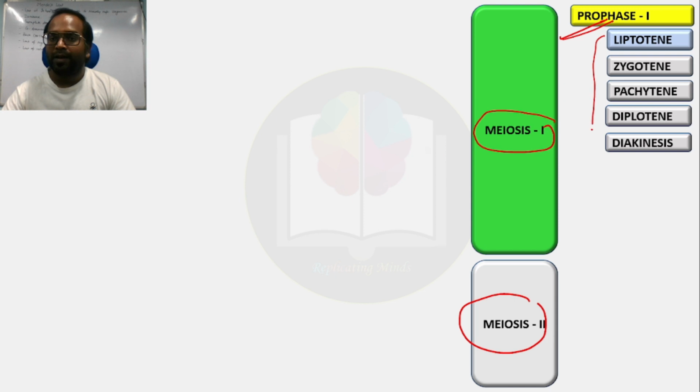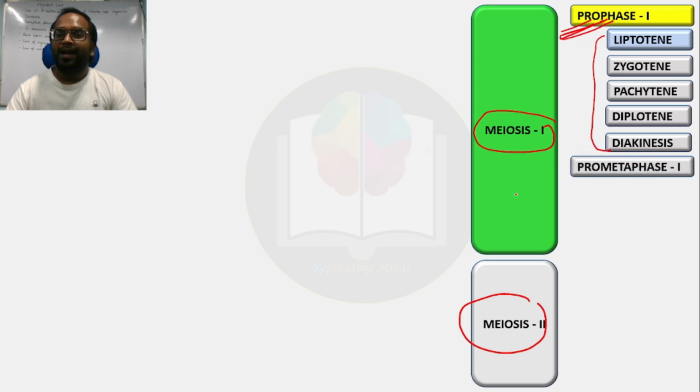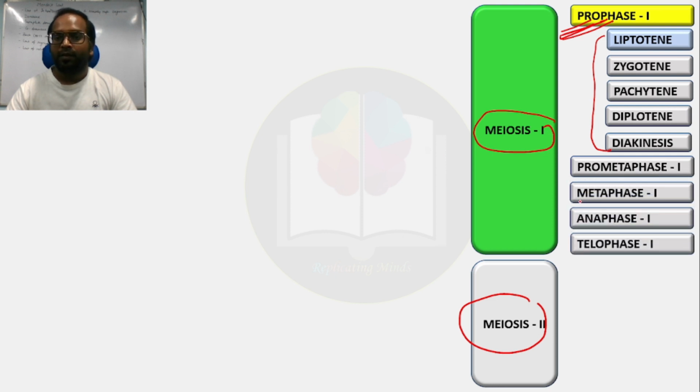When all these 5 steps are completed, prophase 1 completes, and the cell enters into prometaphase. After that come metaphase 1, anaphase 1, telophase 1, and here meiosis 1 is completed. It means the first division of the cell is completed.